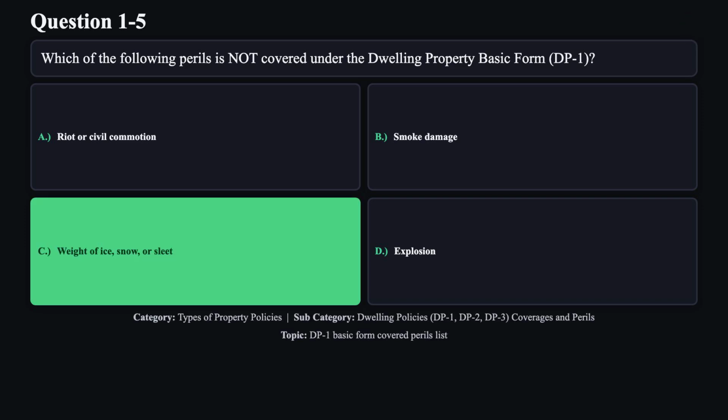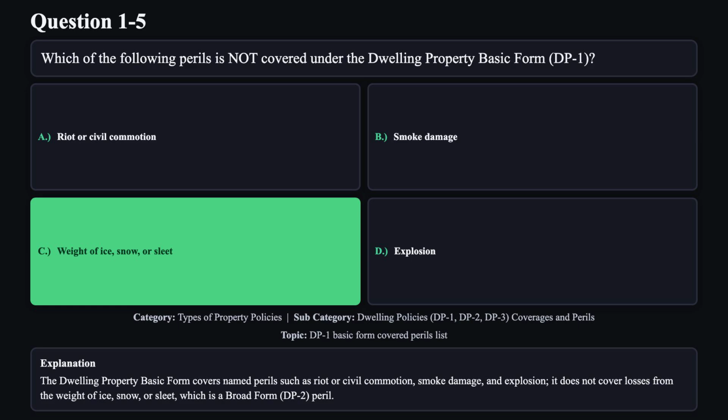The correct answer is C. The dwelling property basic form covers named perils such as riot or civil commotion, smoke damage, and explosion. It does not cover losses from the weight of ice, snow, or sleet, which is a broad form, DP2, peril.